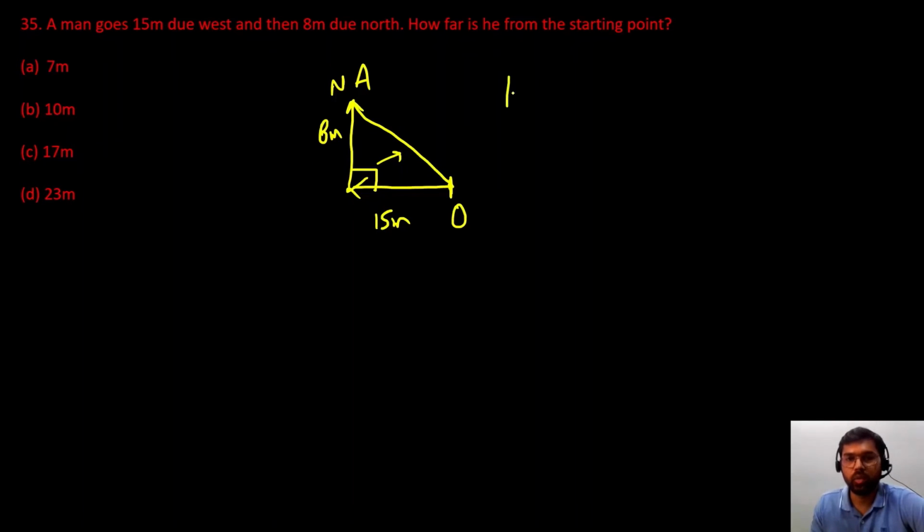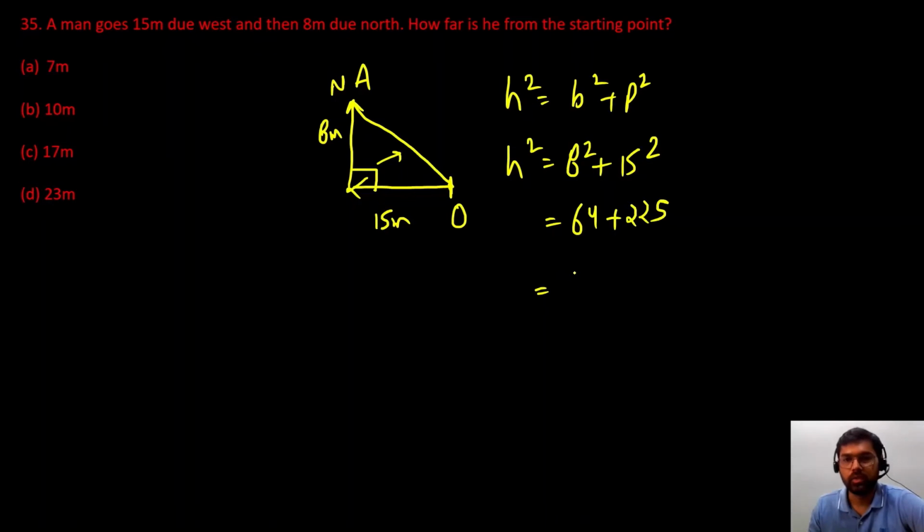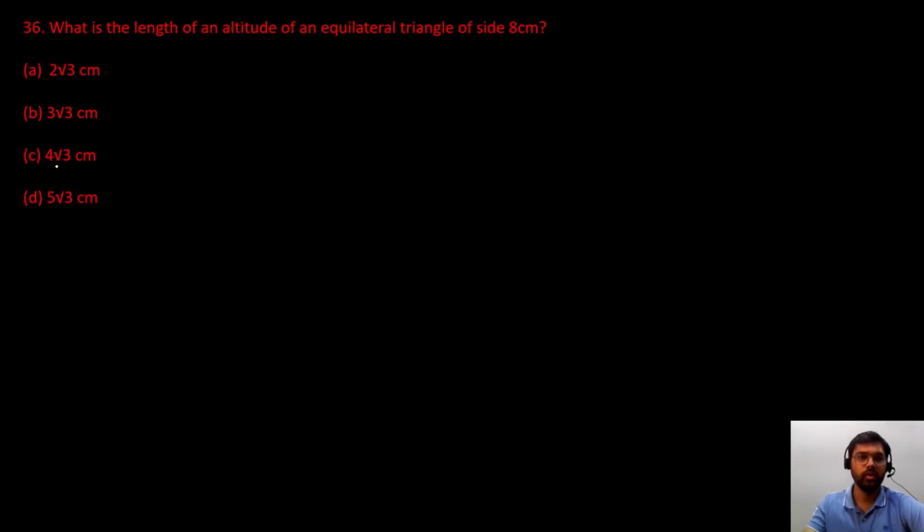So hypotenuse square will be equal to base square plus perpendicular square. So this will give me 8 square plus 15 square. So 64 plus 225, this will be 289. We know 289 is the square of 17. So hypotenuse will be 17 meter. That is our answer. Got it?